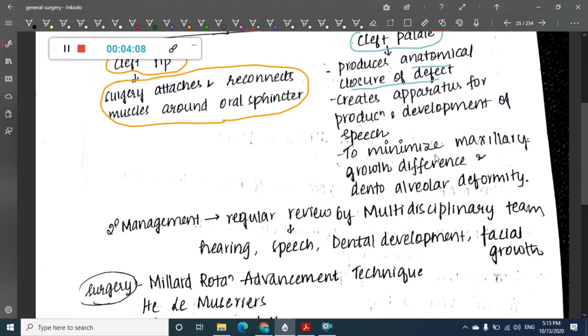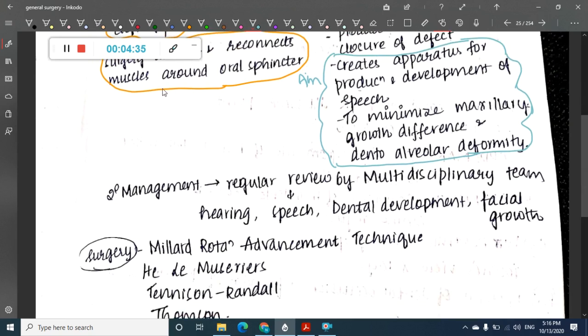The main aim of cleft palate surgeries is to create a good apparatus for production and development of speech, and to minimize the maxillary growth difference and dentoalveolar deformity.